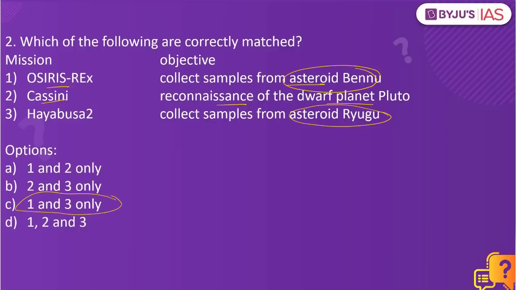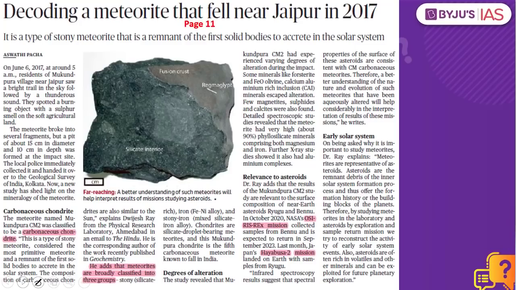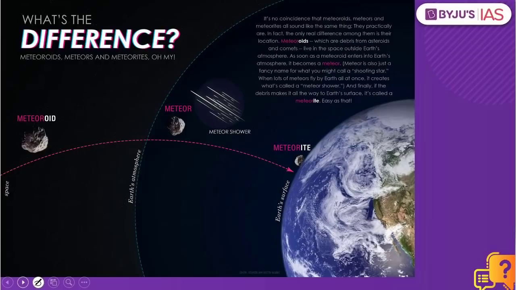Why have we taken both these practice questions? Because of the reference given under this article. The first important question from this article is we have to understand what is the difference between a meteoroid, a meteor as well as a meteorite. So what is a meteoroid? Basically these are nothing but small rocks or particles or debris present in the solar system outside the atmosphere of the earth.